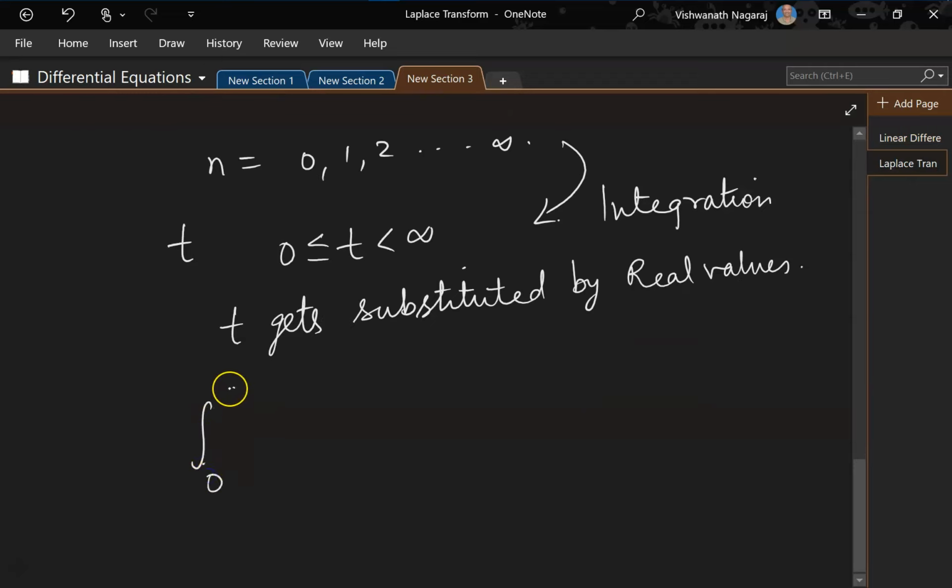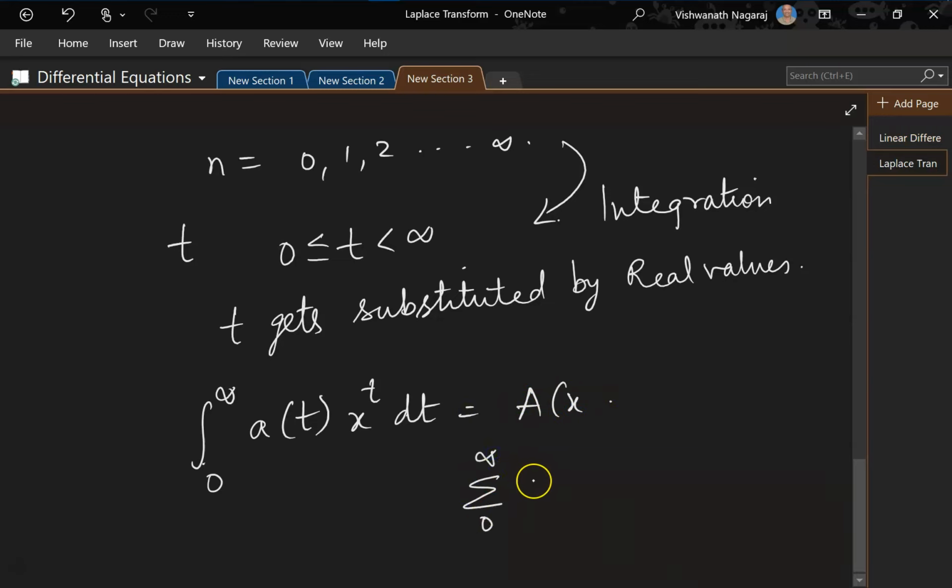Integration from 0 to infinity of a of t x to the power of t dt is equal to a of x. If you compare it with the previous notation that we used, that was the sum from 0 to infinity of a of n, x to the power of n, is equal to a of x, right?